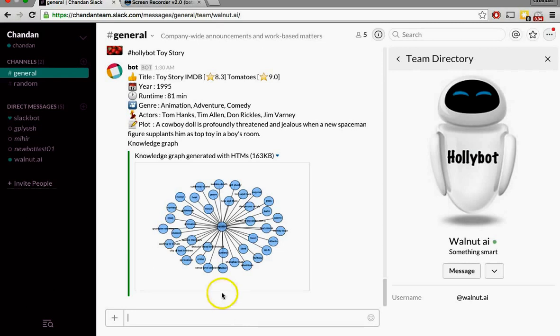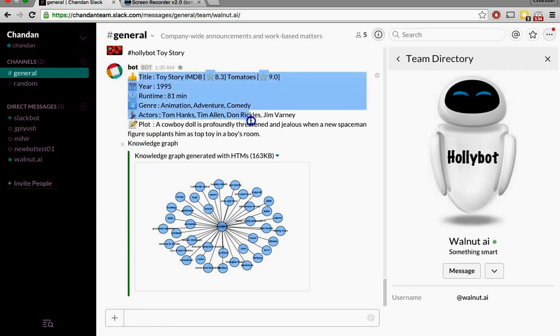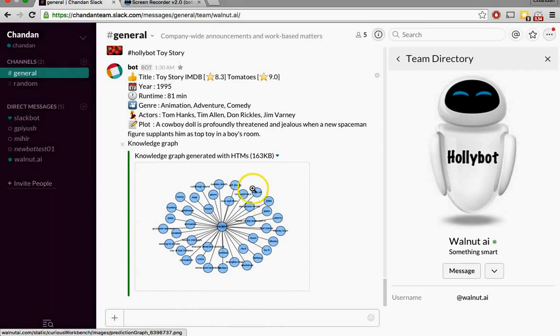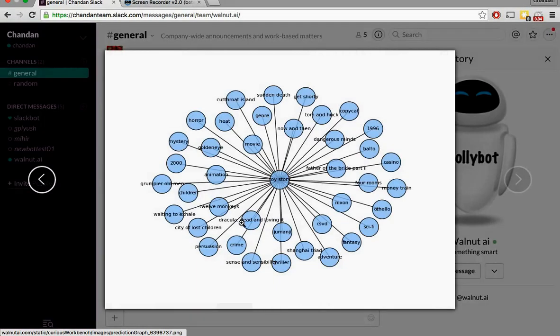And you see right here the top information, which is the title of the movie, the year, the runtime, genre, etc. This is coming from an API powered by IMDb and Rotten Tomatoes. The knowledge graph below is driven purely by HTMs. So let's see what it brought.